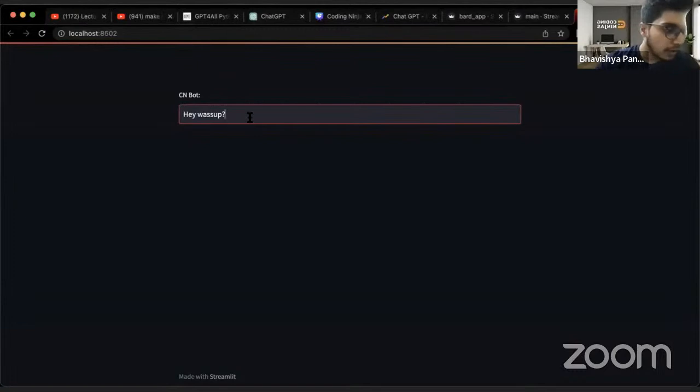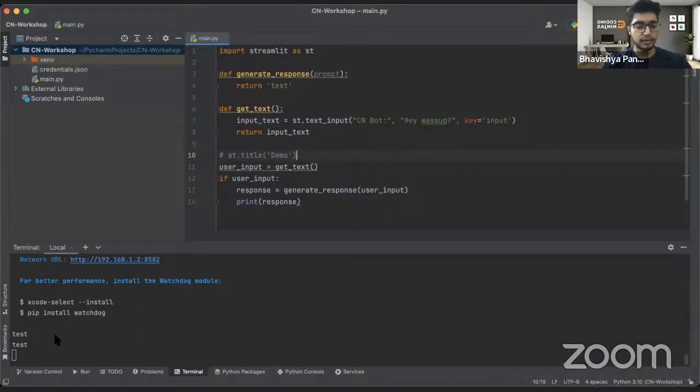So I was saying that we have the CN bot written over here, and then we have this hey what's up written, right? So if I just press enter, and if I go back to my project, I'd be able to see that it has written test again, right? So it means that it is working, basically.